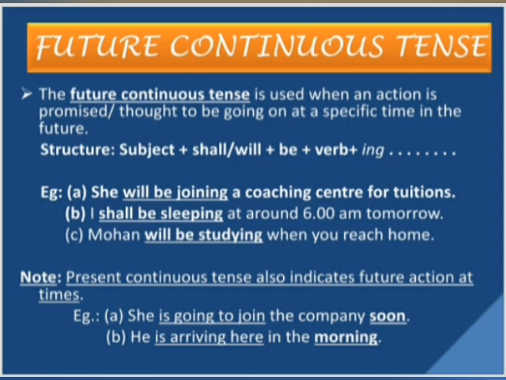Now let us see an exceptional case. Present continuous tense also indicates future action at times. That means it is present continuous, but it indicates an action of the future. Let us see the example. She is going to join the company soon. He is arriving here in the morning.